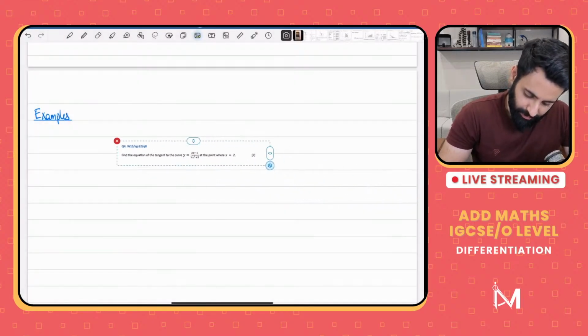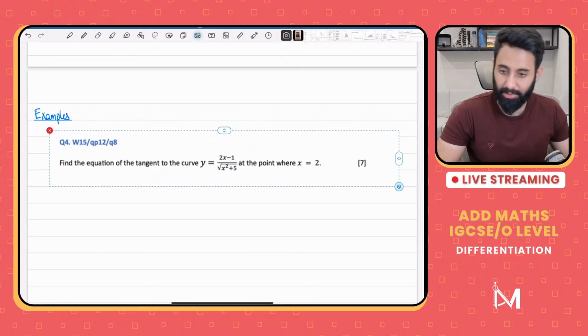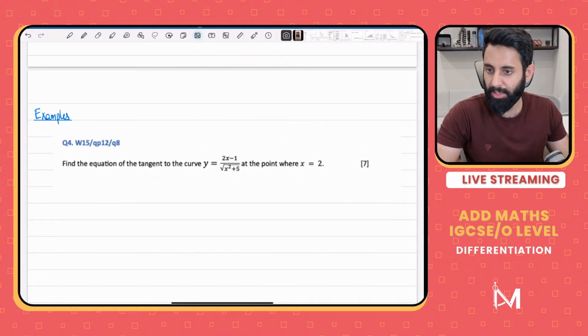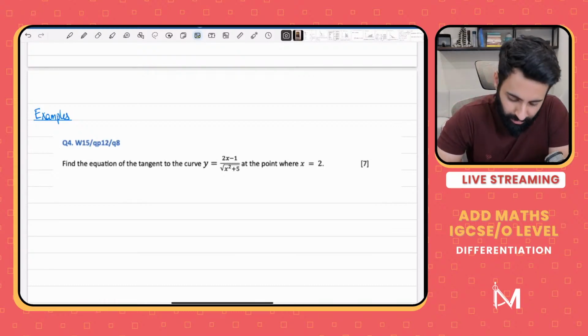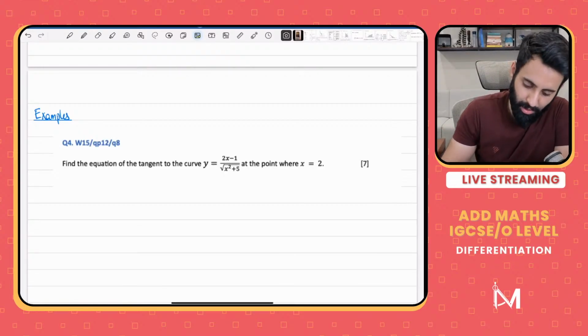Find the equation of tangent to the curve at the point where x is equal to 2. So we're given the equation of the curve, and we're supposed to find the equation at the point x is equal to 2. First of all, look at the equation of the curve. In order to differentiate it, we will have to use the quotient rule.